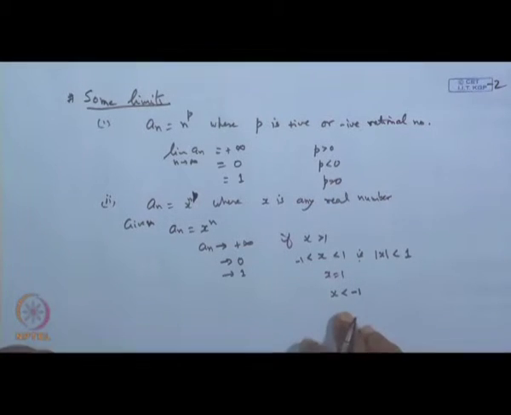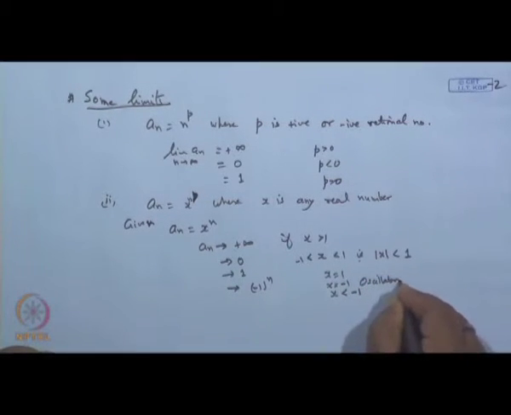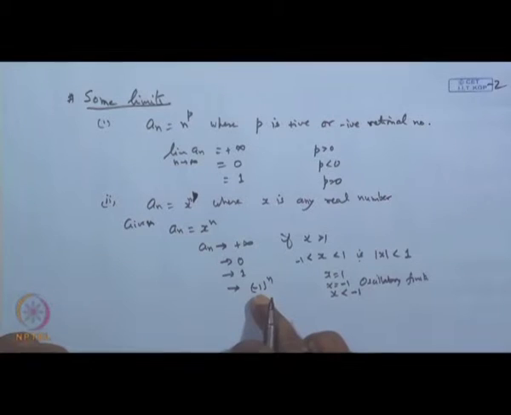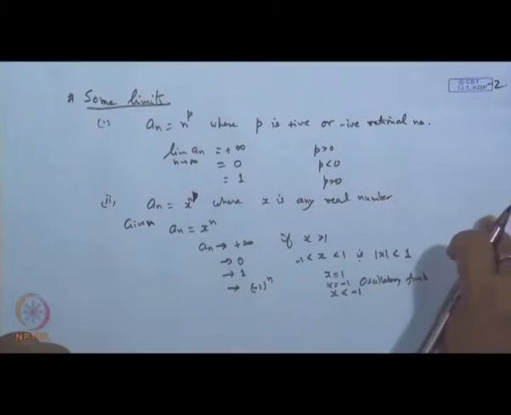What happened when x is strictly less than minus 1, or when x is equal to minus 1? When x is equal to minus 1, it is basically of the form minus 1 to the power n. So, this is an oscillatory finite sequence, because it will go to plus 1, minus 1 like this.